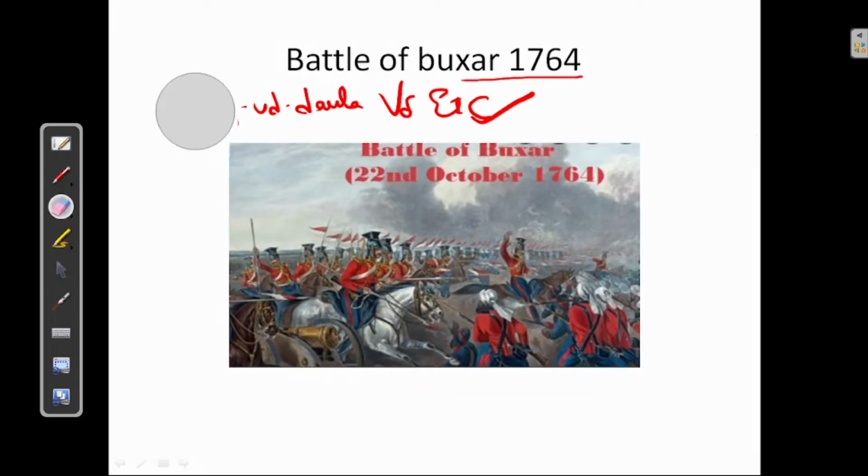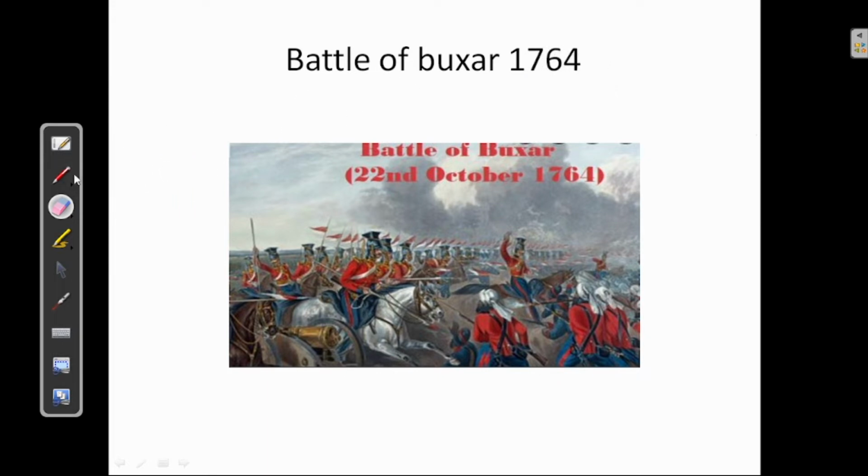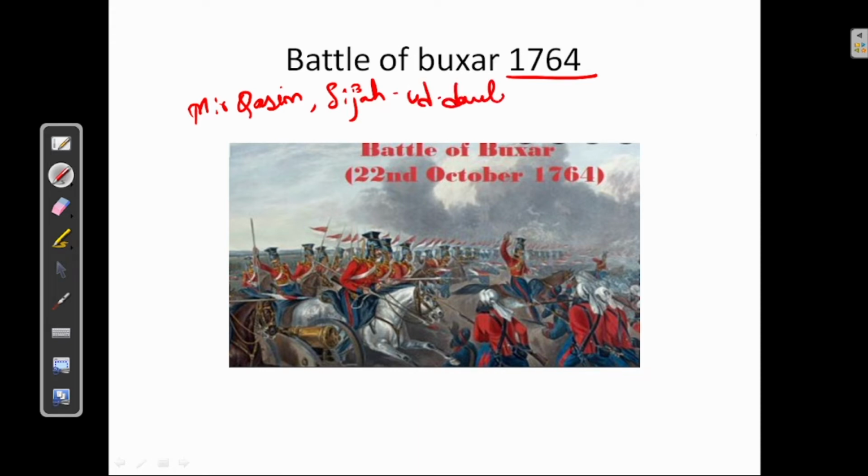Next, Battle of Buxar in 1764. This took place between Mir Qasim, Siraj-ud-Dawla, and Shah Alam II, he is Mughal emperor, versus again Britishers.